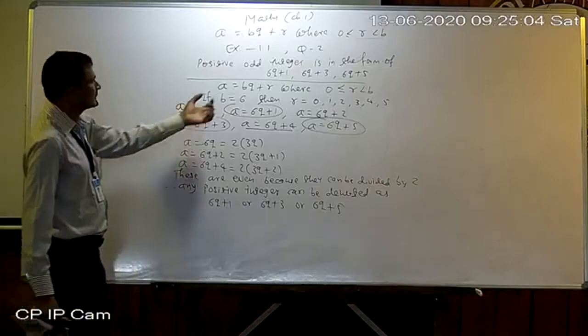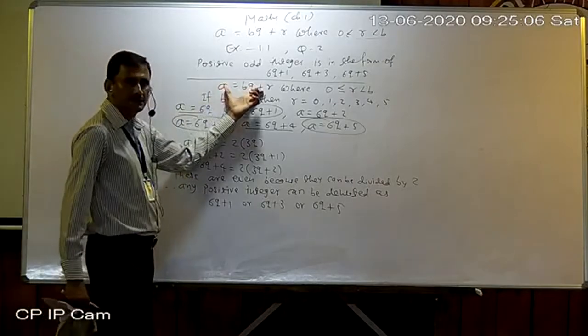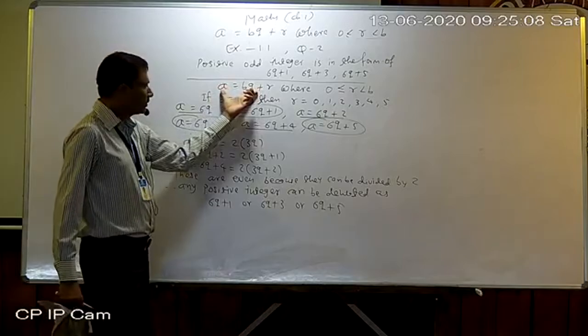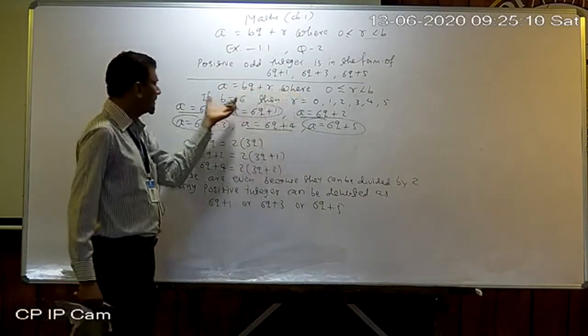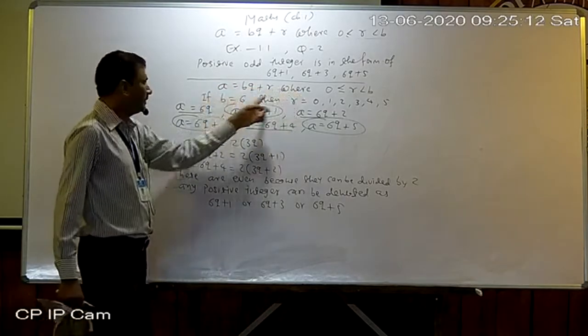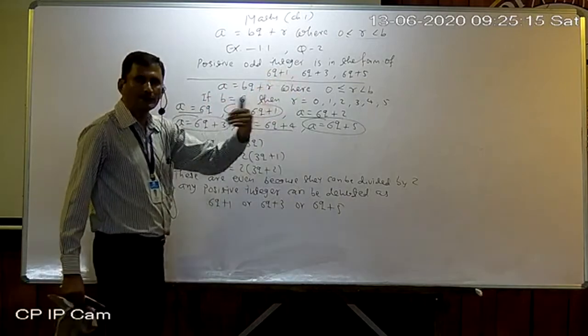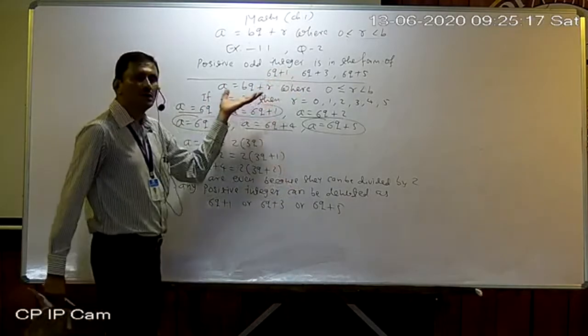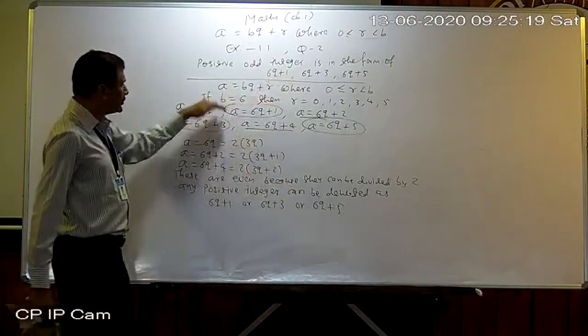Again, first of all, write this one. Euclid's algorithm statement, then start according to b. According to b, write down r also. How many possibilities of r are there? You can write here. Then write down all expressions possible.